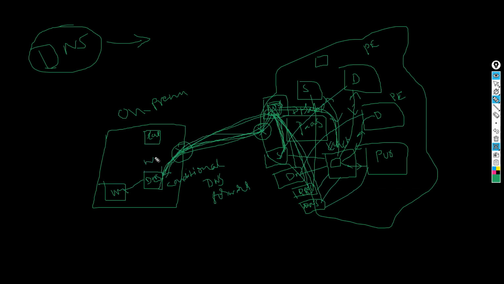So name resolution works like this. If you have multiple DNS servers, in the DNS conditional forwarder you mention which specific DNS server the request is forwarded to. If you mention only this IP address, the request will go to this server only. And if it is another one, it will go to that one only. Like that, it will forward.